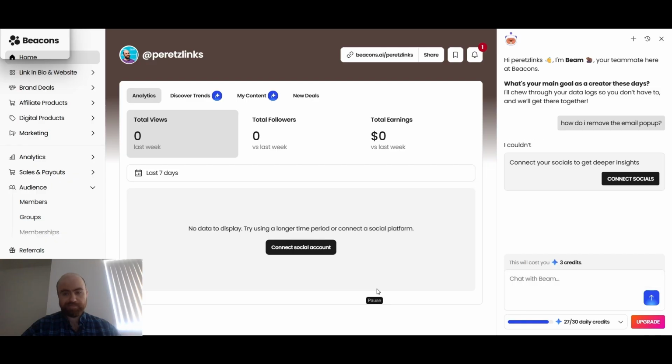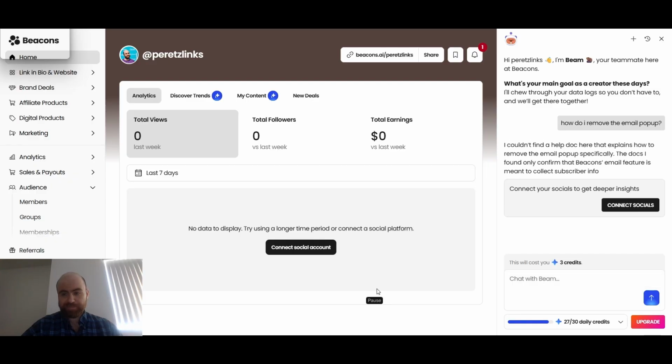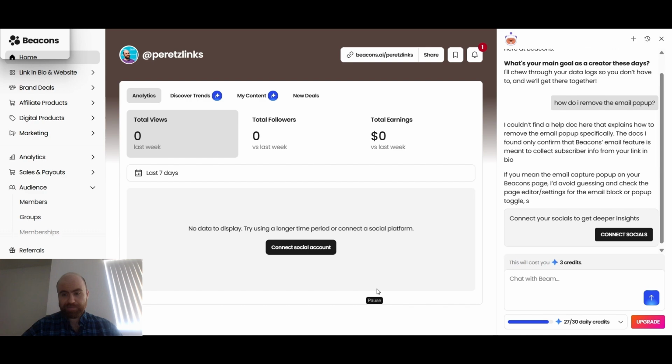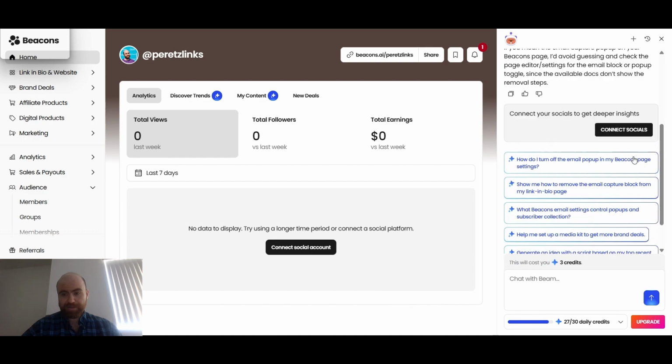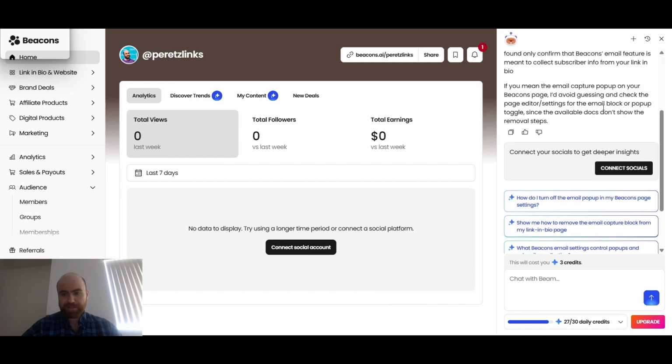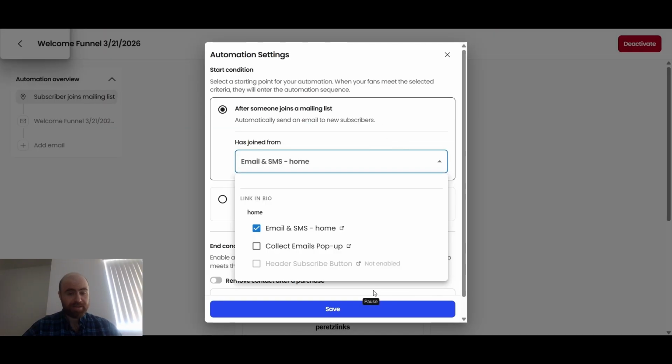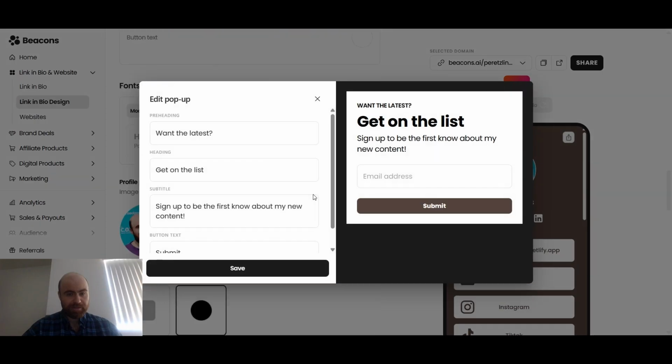So I'm asking Beam. Avoid guessing and check the page editor settings for email block or pop-up toggle. I'll show the removal steps. So Beam doesn't know. AI doesn't know. Let's see if we can figure it out. I went into the automations and clicked here. There's the pop-up. And let's see.